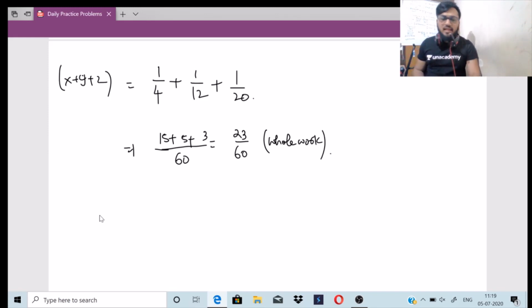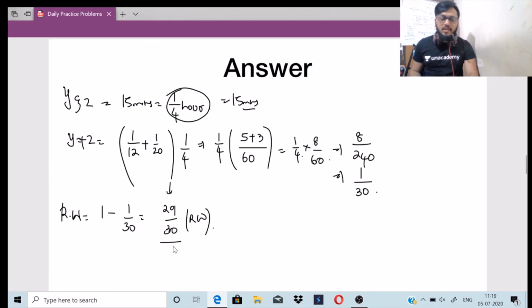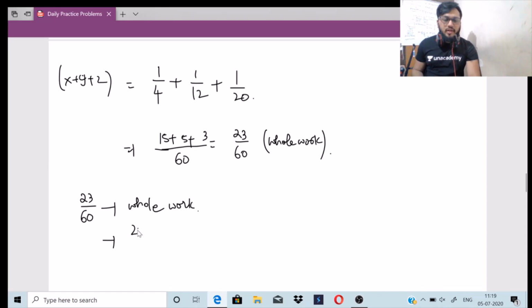So you guys can see this 23 by 60, it is actually the whole work, that is 1, right? तो अभी कितना remaining work है? What is the remaining work? Remaining work is 29 by 30. तो 29 by 30 के लिए, okay, 23 by 60 is the whole work. So 29 by 30 के लिए कितना होगा? That we have to see, okay? Just cross multiply, right? So this is 29 by 30 into 60 by 23, okay? So you are dividing both of them.